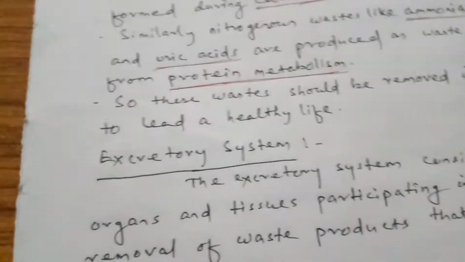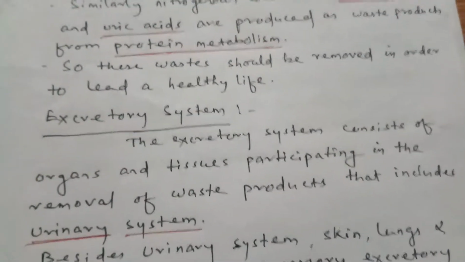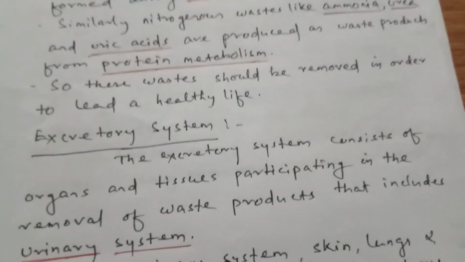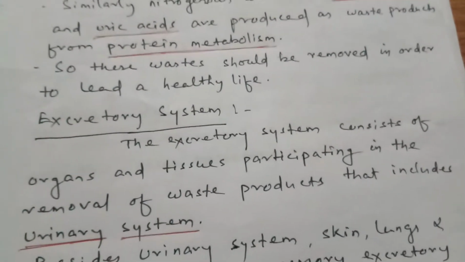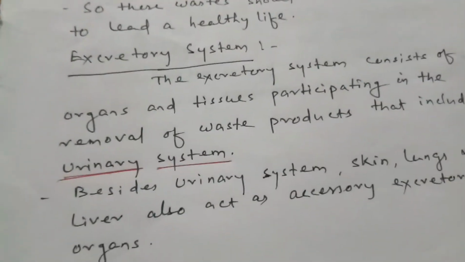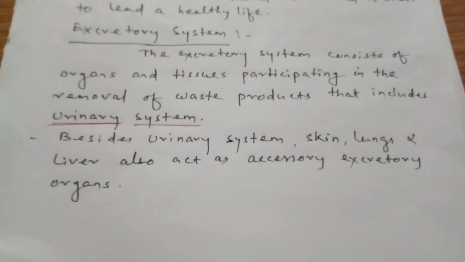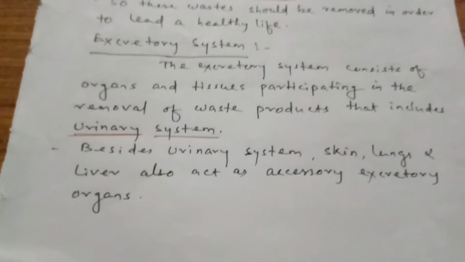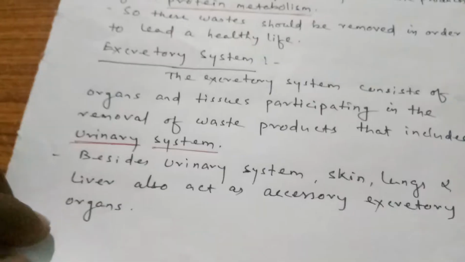Students, excretory system. The excretory system consists of organs and tissues which participate in the removal of waste products. That includes the urinary system. Besides the urinary system, the skin, lungs and liver also act as accessory excretory organs. Now students, we should understand what the excretory organs are.